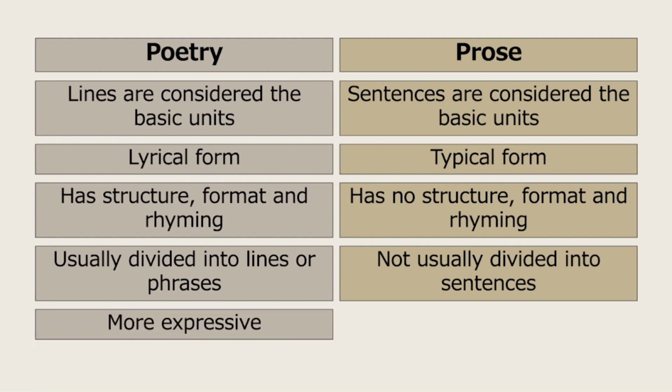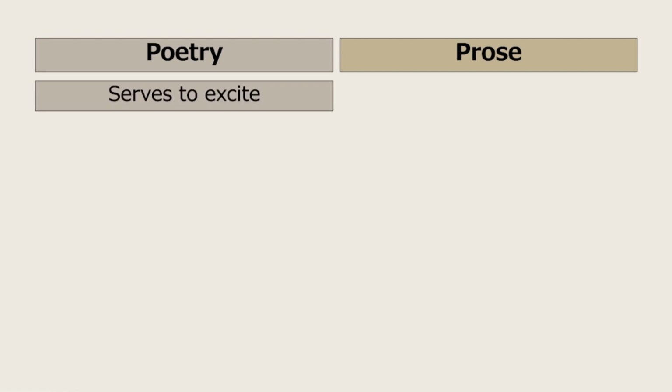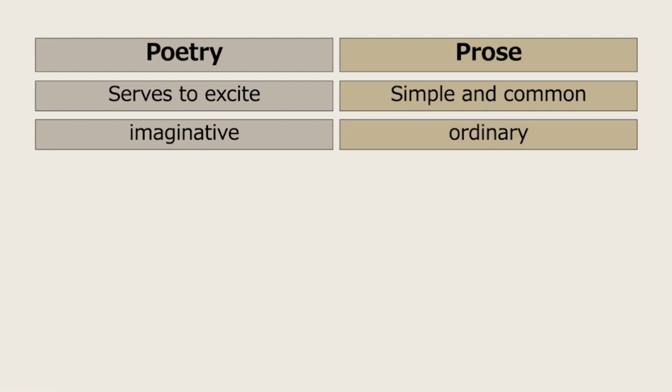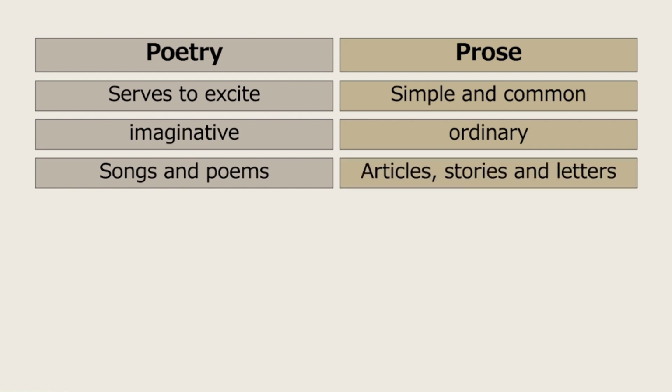Poetry is more expressive, and prose is dull. Poetry serves to excite, whereas prose is simple and common. And another characteristic of poetry is that it is imaginative, but prose is just ordinary. Now let's move on to the use of poetry and prose. The first one is used in writing songs and poems, but the latter is used in different articles, stories, and letters.